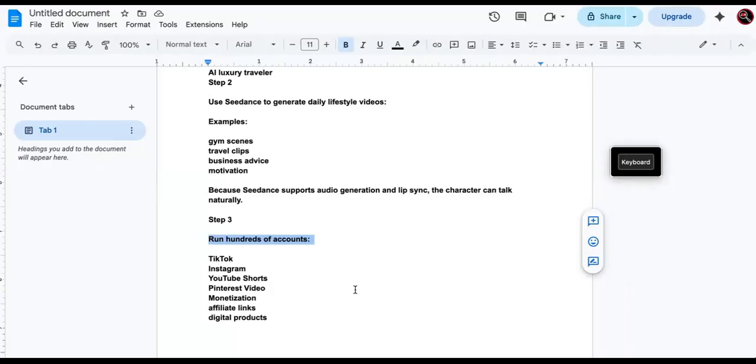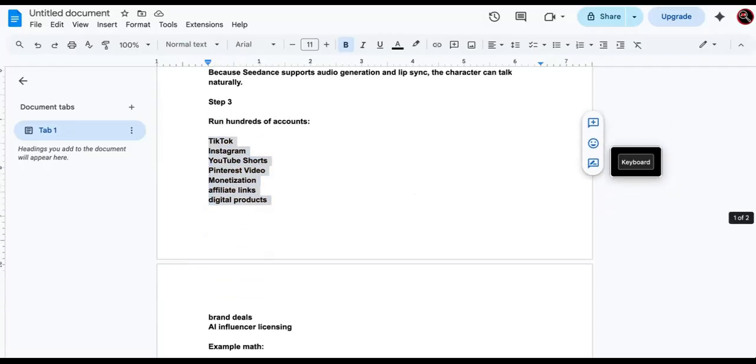All right. Now, keep in mind, with great power comes great responsibility. Don't start spamming stuff or doing anything too crazy, because then you'll get the whole system shut down and we won't be able to do anything cool anymore. But you can run hundreds of accounts using that software, promoting products, using your AI influencers and all of that. Just don't be deceptive. Let it be known that your influencers aren't real. They're still going to have the same message. They're still going to look good. People are still going to watch.